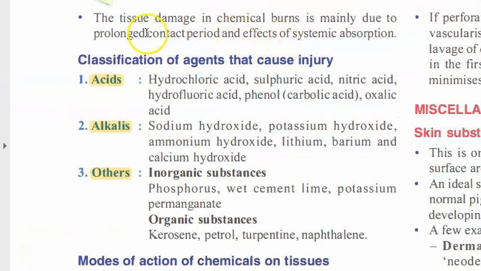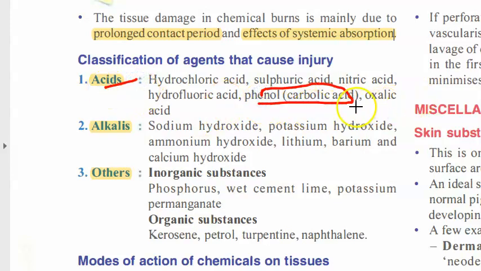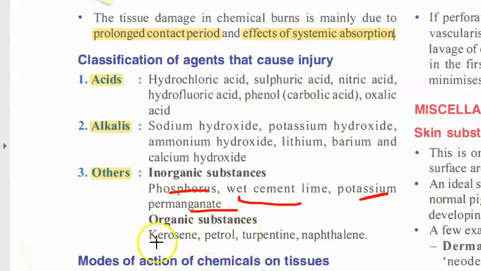Here, guys, the damage occurs based on the period of contact. How much systemic absorption happens also can determine it. Local effects and systemic effects can be there. So what can affect you? Acids, alkalis, and others. Acids like hydrochloric acid, sulfuric acid, nitric acid, hydrofluoric acid, phenol. Phenol, they have put as an acid, carbolic acid. Alkalis: sodium hydroxide, NaOH, potassium hydroxide, aluminium hydroxide, lithium, barium, calcium hydroxide. Others can be phosphorus, wet cement, lime, potassium permanganate, and organic substances like petrol, kerosene, turpentine, naphthalene.